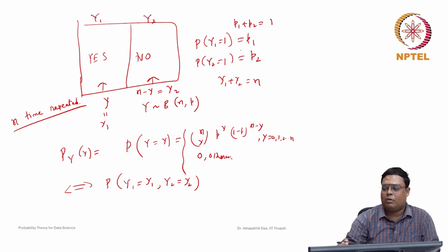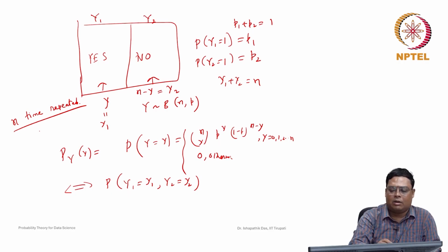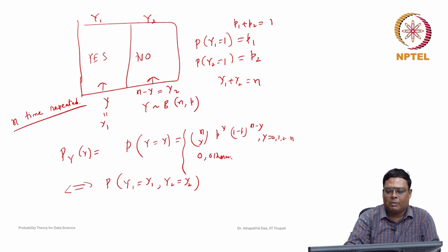Basically, if you compare with our previous notation, p is nothing but p1 here, and 1 minus p is nothing but p2 here. Y1 is the case whenever Y, the random variable, takes 1, and Y2 is the case whenever 1 minus Y takes 1. So Y2 is nothing but 1 minus Y. So Y2 will be 1 when Y is taking 0. Now suppose we repeat it n times instead of 1. What is the probability that capital Y1 will be small y1, that means the number of yes will be y1, and the number of no will be y2?